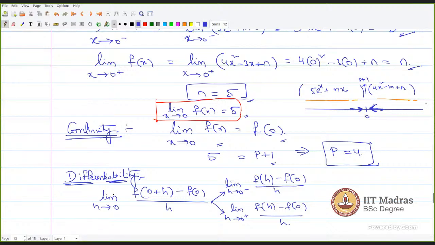We would say that h is approaching 0 when h always tends to 0. Whatever you said here, our a is 3. So you started from 2.9. Let's say 2.9, that means your h is minus 0.1 here. You started from minus 0.1 here. You are approaching 0 from the left hand side.